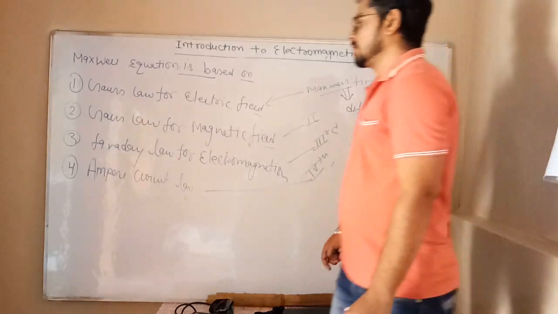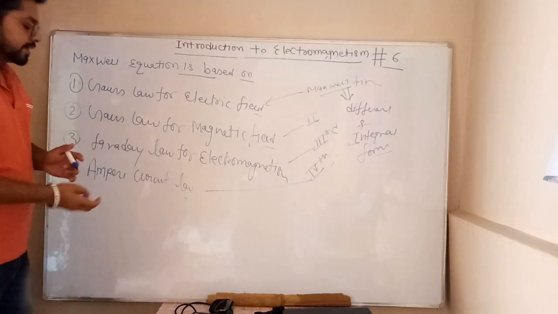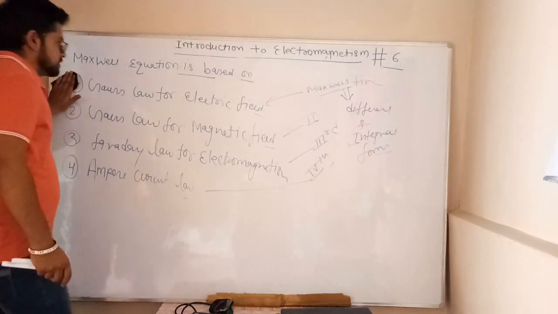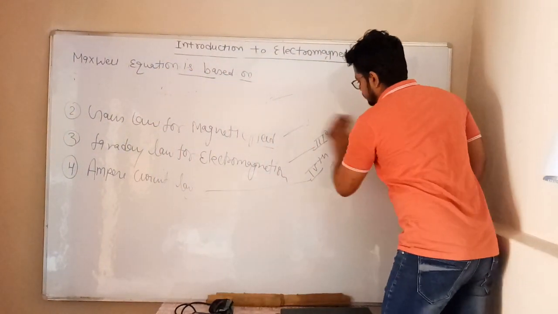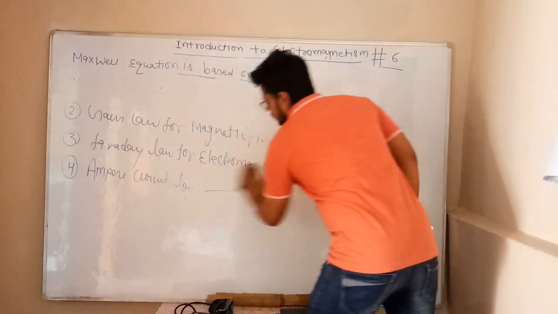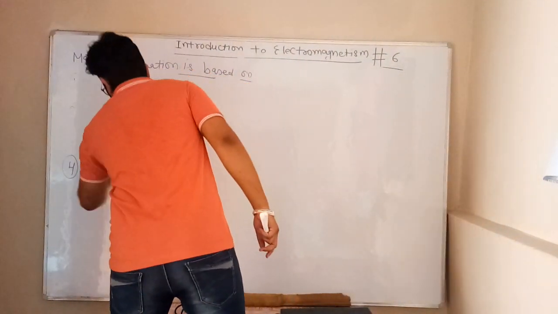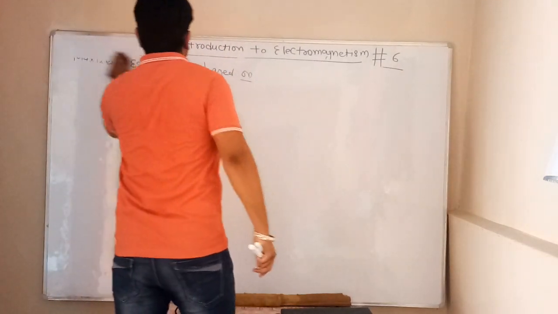So we call these equations Maxwell equations. You can write, after that we study Maxwell's first equation, a very important equation. This equation is based on Gauss law for electric field.